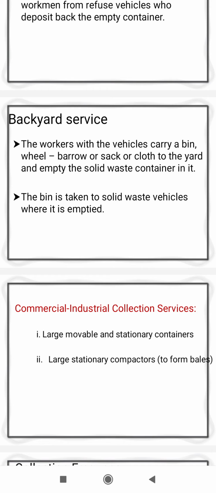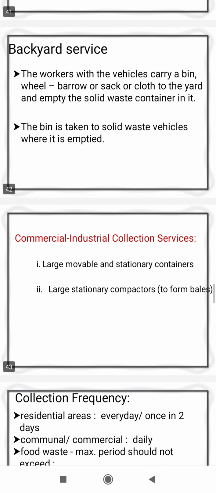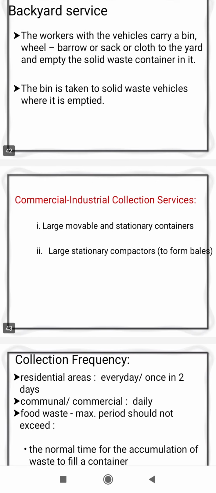The second one is the storage container system or container bin system. In that, the waste is collected in a container which is placed at a particular location. The owner or the user throws the waste into that container, and from that container, the waste is collected by a municipal vehicle. After that, the next one is the commercial and industrial collection services, where large movable and stationary containers or large stationary compactors are used for the collection of industrial and commercial waste.